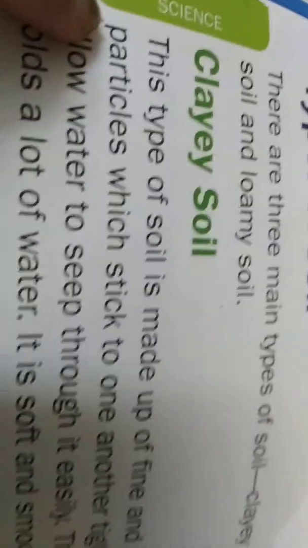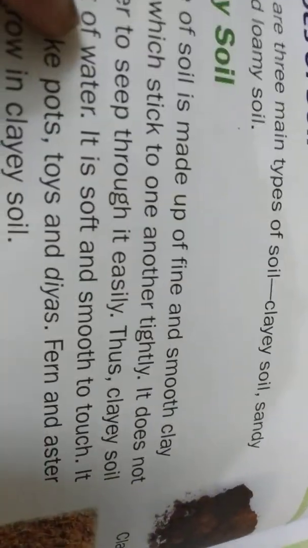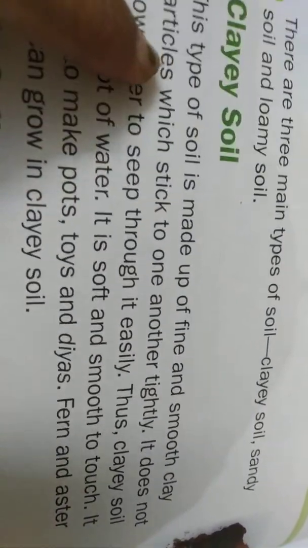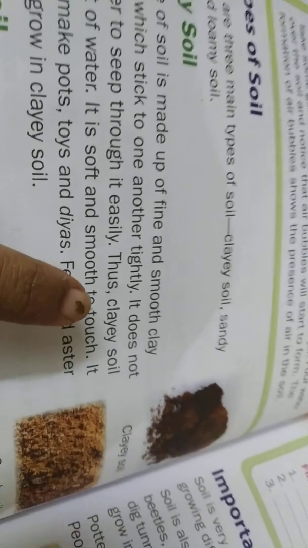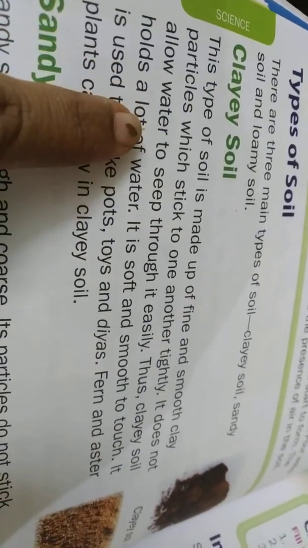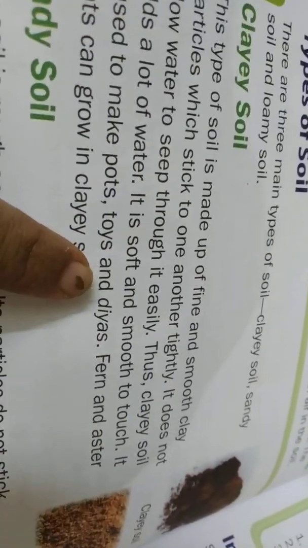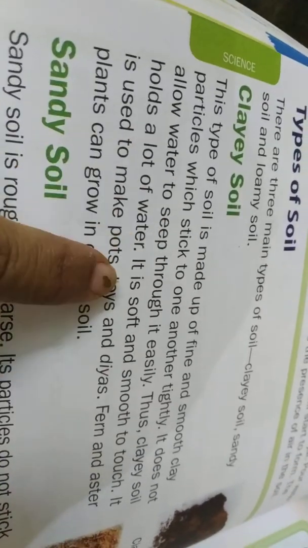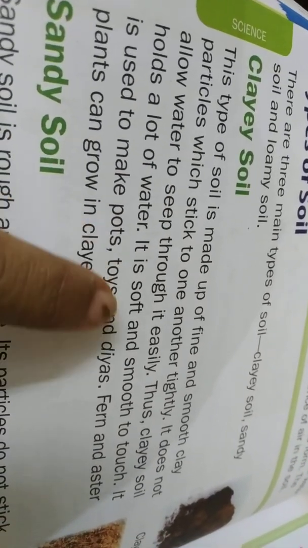Next, types of soil. There are three main types of soil: clayey soil, sandy soil, and loamy soil. Clayey soil. This type of soil is made up of fine and smooth clay particles which stick to one another tightly. It does not allow water to seep through it easily. Thus, clayey soil holds a lot of water. It is soft and smooth to touch.